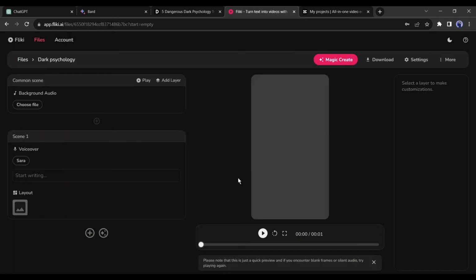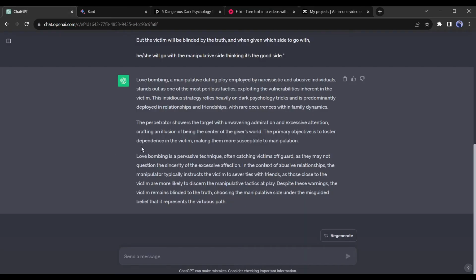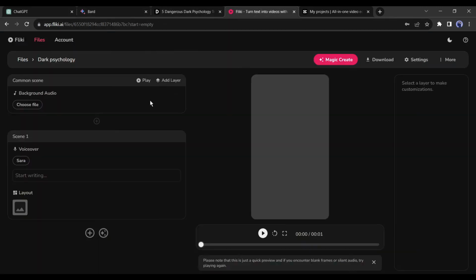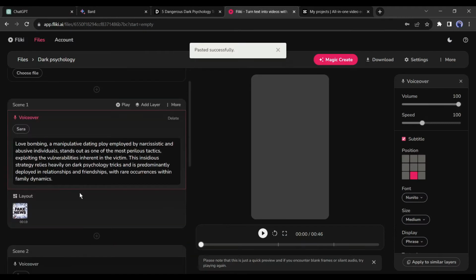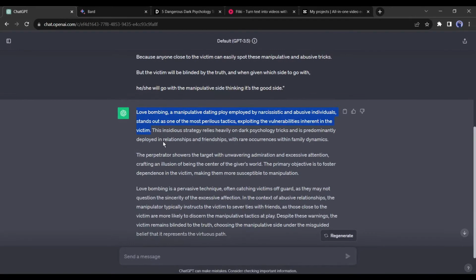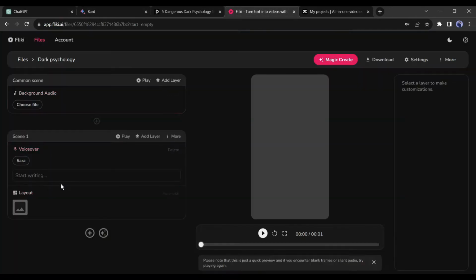And this is the Fleeky AI creator page. First of all, come to the Scene 1 box. Here we have to paste the script. Let's go back to ChatGPT and copy only the first line of the rewritten quote. I copy the first line because if we copy the whole quote, then it will generate video in a single scene. But I want a video with multiple scenes and images. So, copy the first line and paste it on the scene 1.